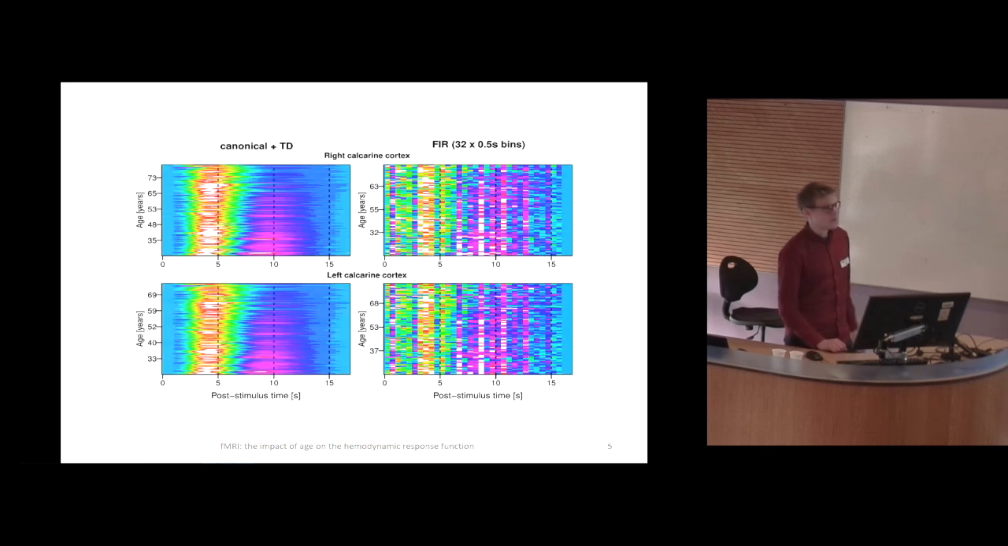Here you see some results for the visual cortex. Again, you see this relationship that for older subjects, the peak and the response move a bit backwards. It's not a very big difference. It might be half a second, in some cases maybe up to one. In the case of the finite impulse response, it's primarily the main response. Here the estimates are much more noisy.